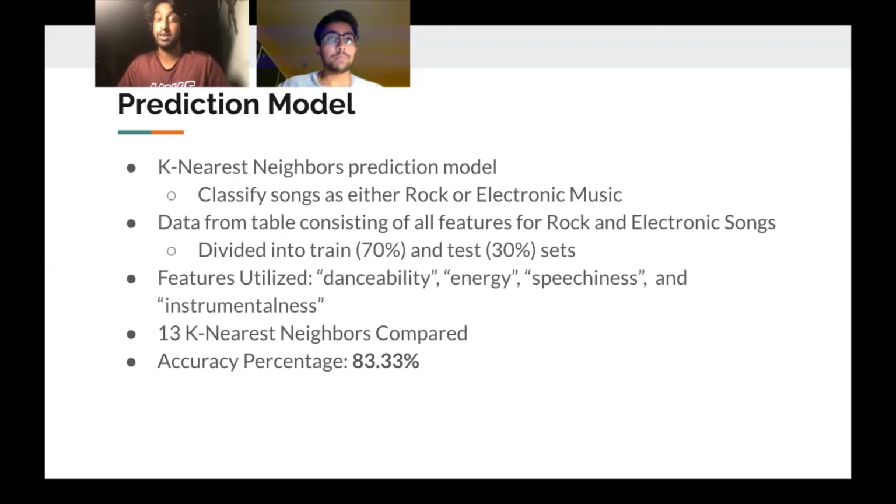How we did this was we created a table consisting of all features for all songs that were strictly rock and electronic, and we divided this into a training and testing set. We utilized the features of danceability, energy, speechiness, and instrumentalness to classify our songs, and we used 13 k-nearest neighbors. We used these features and this number of k-nearest neighbors as it allowed us to gain the highest accuracy percentage possible, and this percentage was 83.33%.